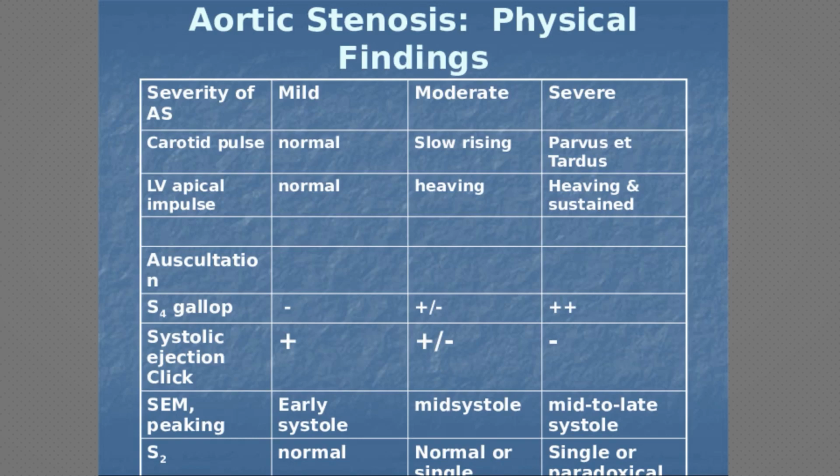Systolic ejection click is common in mild to moderate. The systolic ejection murmur peaks in early systole in mild cases, mid systole in moderate cases, and mid to late systole in severe cases. S2 is normal in mild, normal in moderate, or single in severe.